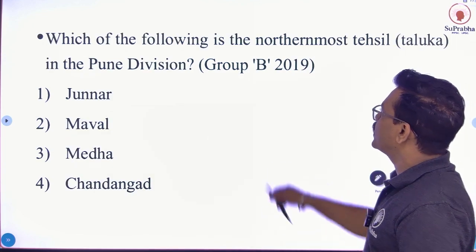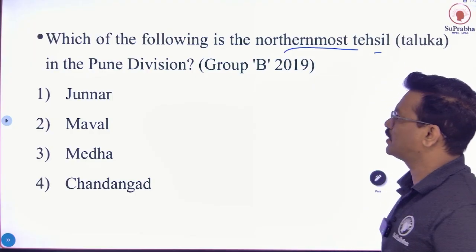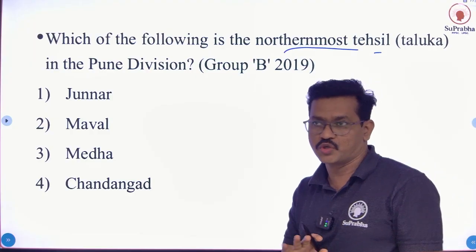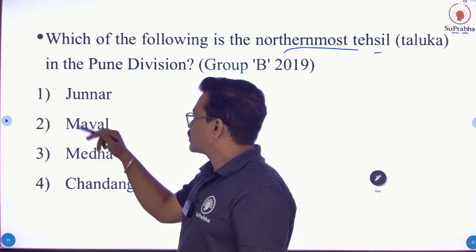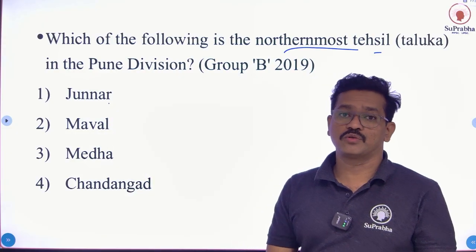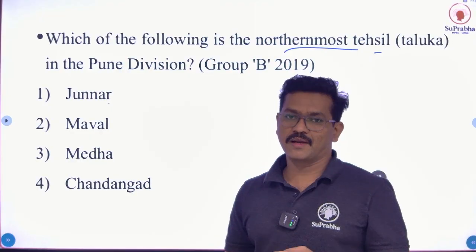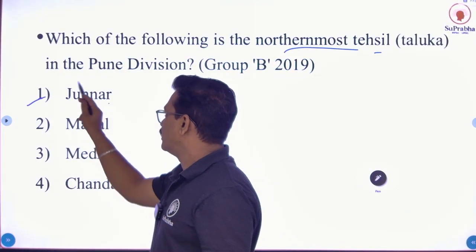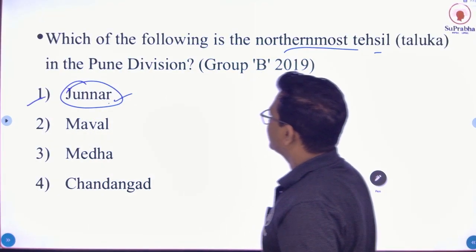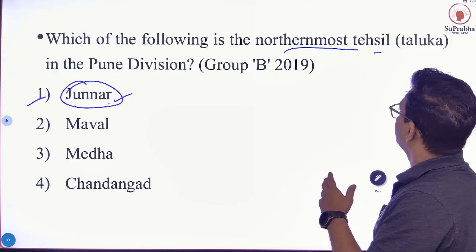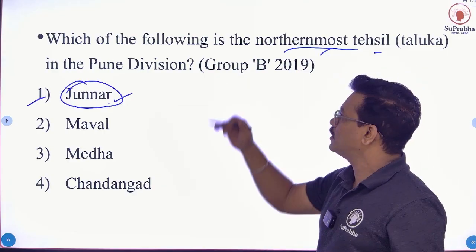Which of the following is the northernmost tehsil or taluka in the Pune administrative division? Okay, option number 1, Junnar. Option number 2, Mawal. Option number 3, Medha. And option number 4, Chandigarh. And correct answer is option number 1. Okay, Junnar tehsil is the northernmost tehsil in Pune division.